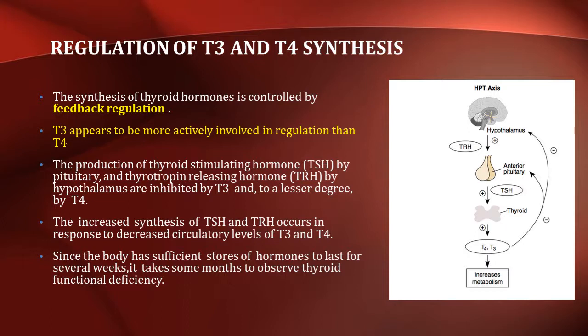The synthesis of thyroid hormones is controlled by feedback regulation. T3 appears to be more actively involved in regulation than T4. The production of thyroid stimulating hormone by pituitary and thyrotropin releasing hormone by hypothalamus are inhibited by T3 and to a lesser degree by T4. The increased synthesis of TSH and TRH occurs in response to a decreased circulatory level of T3 and T4. Since the body has sufficient stores of hormones to last for several weeks, it takes some months to observe the thyroid functional deficiency.